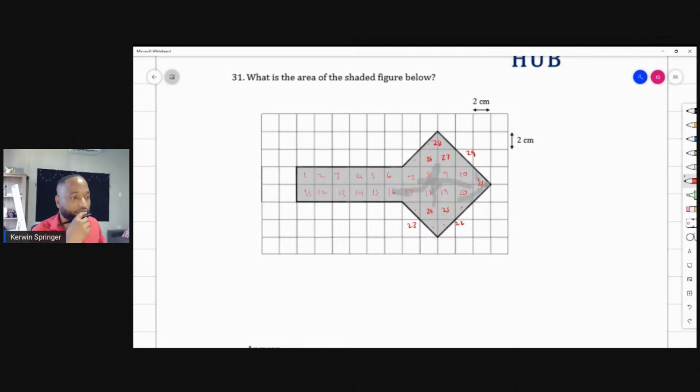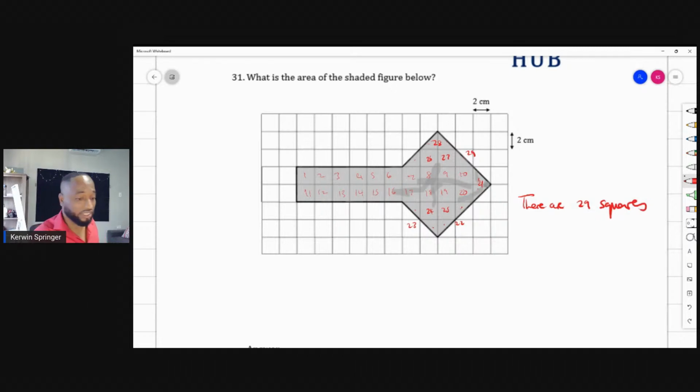Is 29 the answer, class? No, there are only 29 squares, not the area.